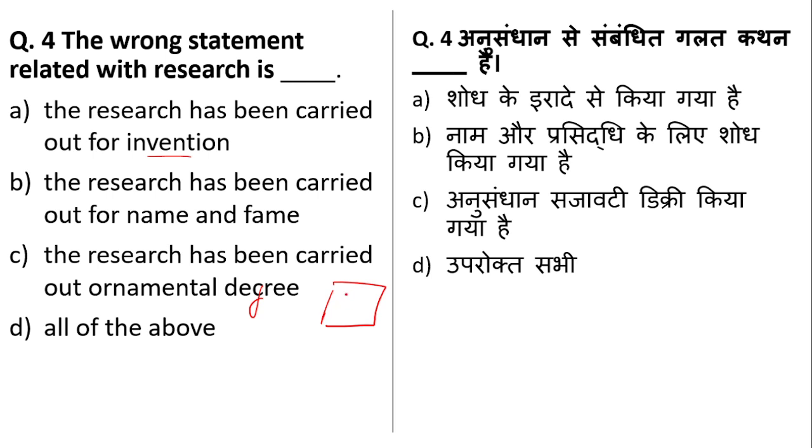Okay, that means for show of purpose. So all of these statements are incorrect. Okay, a researcher is not only for invention, not for name and fame, and not for show of purpose.